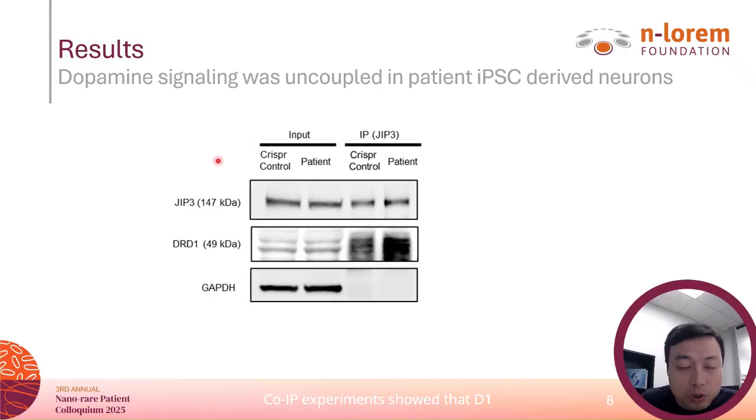Co-IP experiments showed that D1 interacts directly with JIP3, and this interaction was increased with the mutation JIP3. This suggests that mutation JIP3 over-engages D1, interfering with normal signaling. Those findings demonstrate that mutation JIP3 selectively disrupts D1 receptor signaling in patient neurons, providing a mechanistic link between the JIP3 mutation and the dopamine pathway dysfunction.